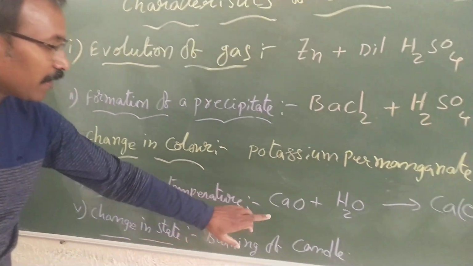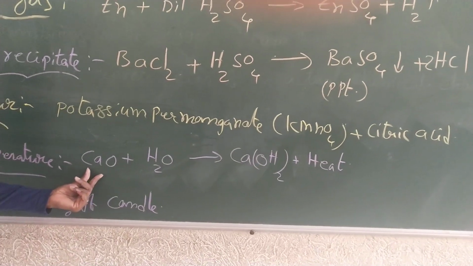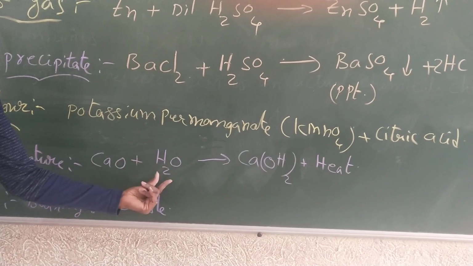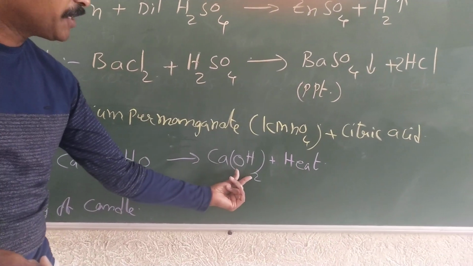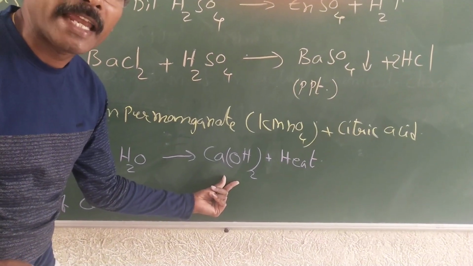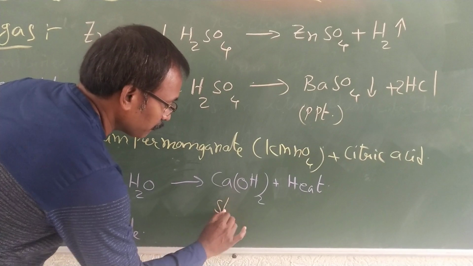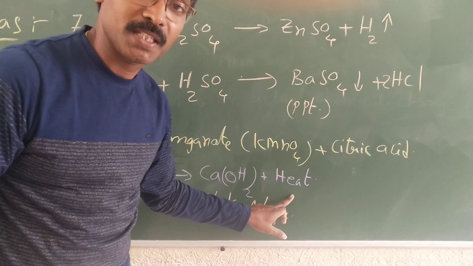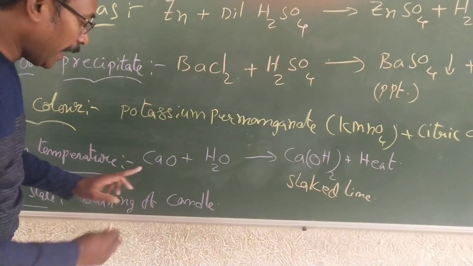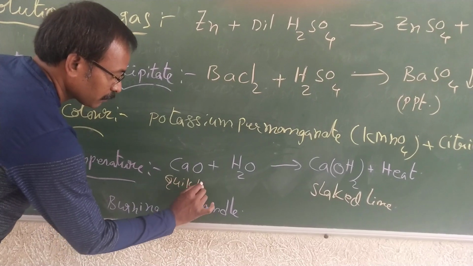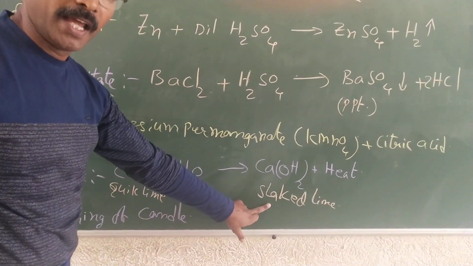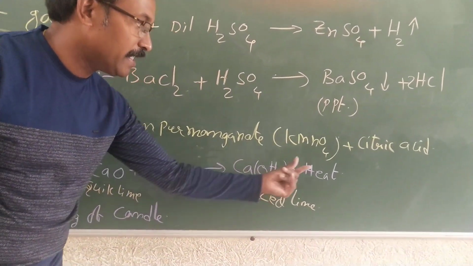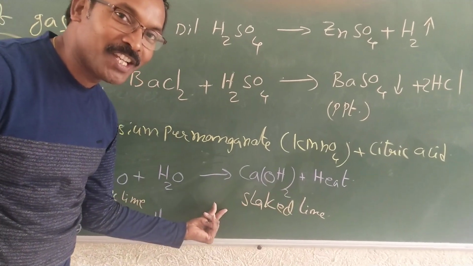Let us take one example where heat is evolved. When you take calcium oxide, another common name is quicklime. When quicklime is combined with water, it gives you calcium hydroxide, which is known as slaked lime. What is it called? Slaked lime. And heat is produced. Clear, children? This is quicklime, and this is slaked lime. When quicklime reacts with water, it gives you slaked lime, calcium hydroxide, and heat is produced. Now shall we see this reaction? Yes, let us see.